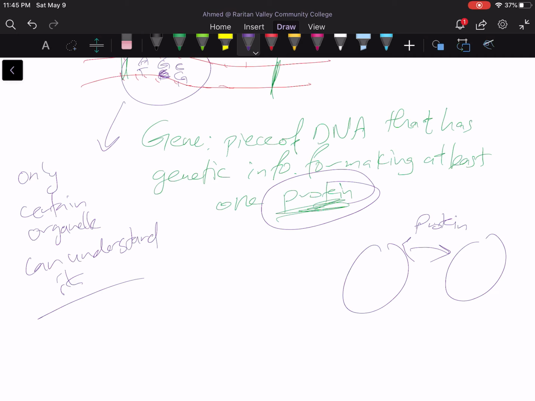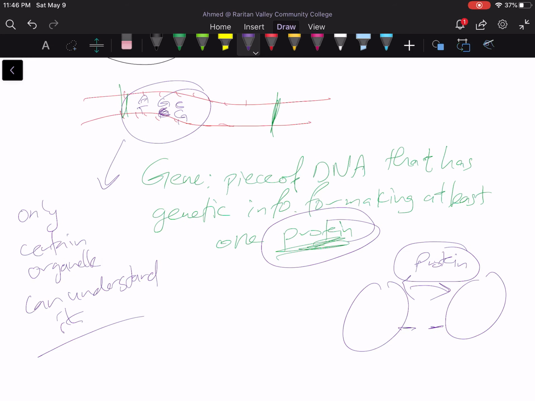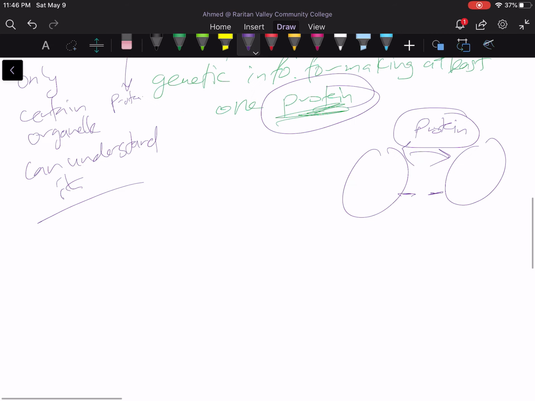They recognize each other through the proteins, and so on. So this is the language of the body. But to make the proteins, we have to convert this genetic information from the DNA into protein. And that is the process that we are going to study, the protein synthesis.